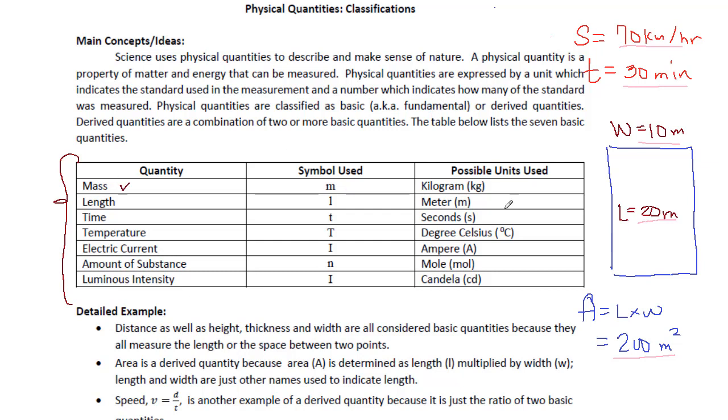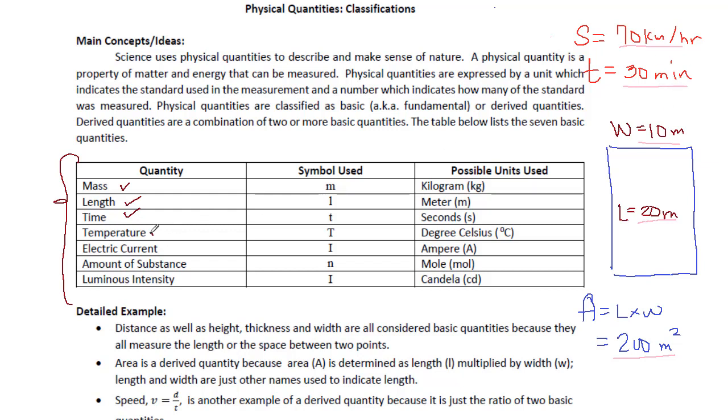These are the mass. Perhaps your mass is like 50 kilograms. The length is a basic quantity. In this case, the width and the length of the lot are under the quantity length. They all measure the same thing, the distance between 2 points. So the thickness of your book perhaps is still under this quantity length. The possible units could be meter, centimeter, and there are many other units that can be used. Time, for example, in this example is 30 minutes. It could also be 0.5 hours if you want to have a unit of hours. So they are just equivalent.